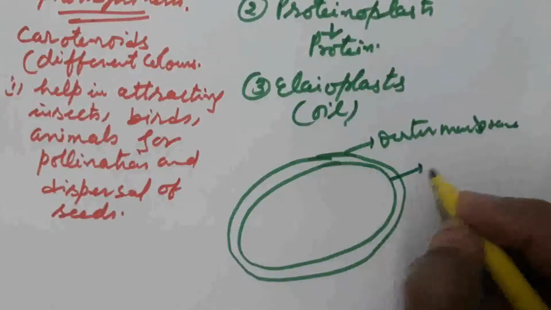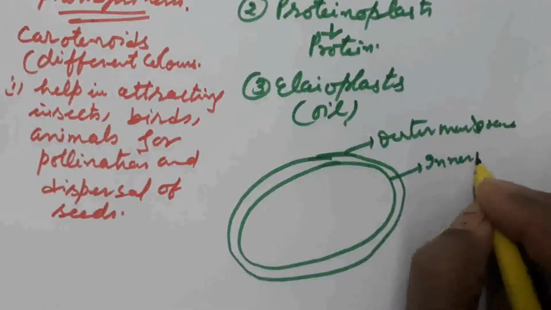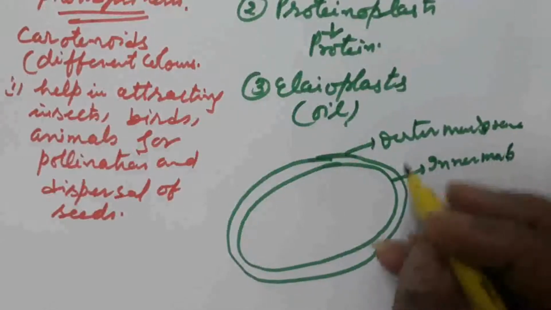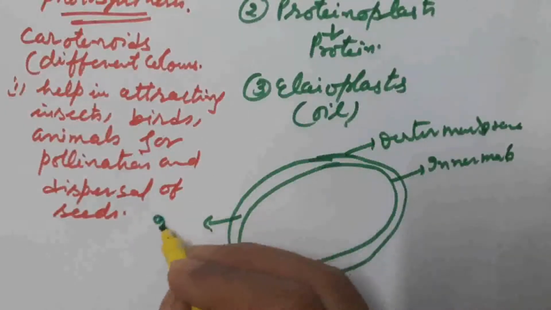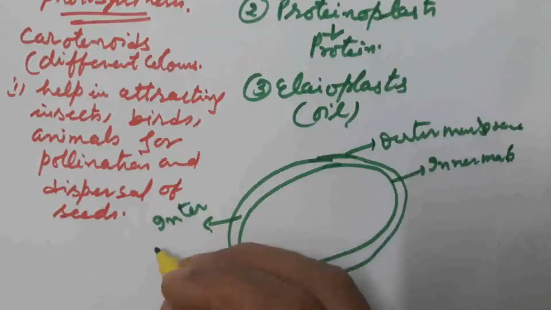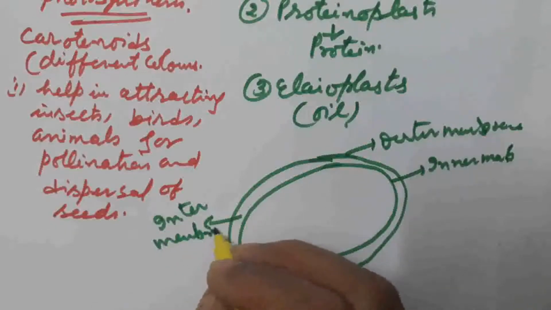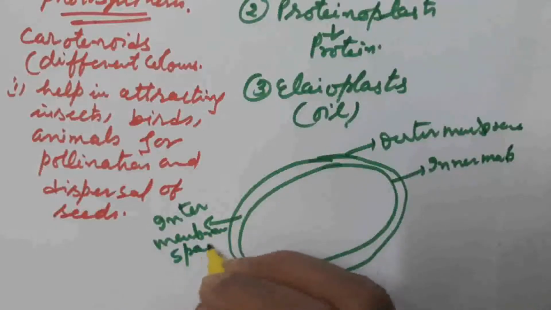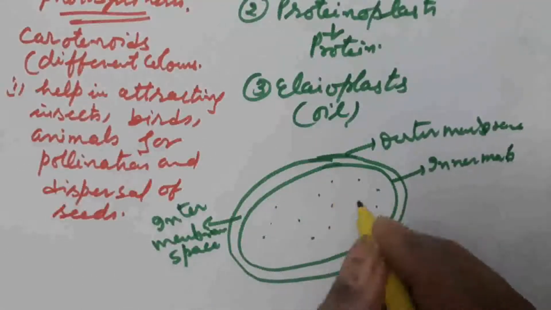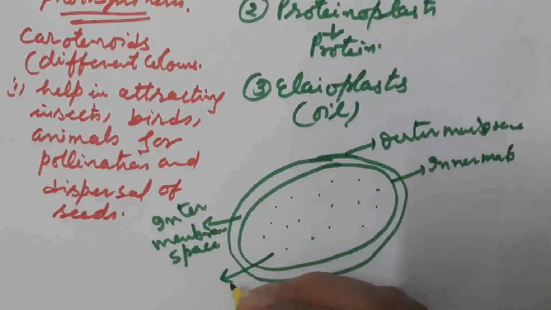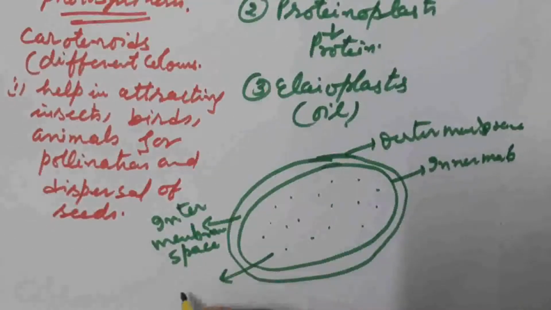This one is the inner membrane. The space present between the two membranes is known as the intermembranal space. The liquid material present inside these membranes is known as the stroma.